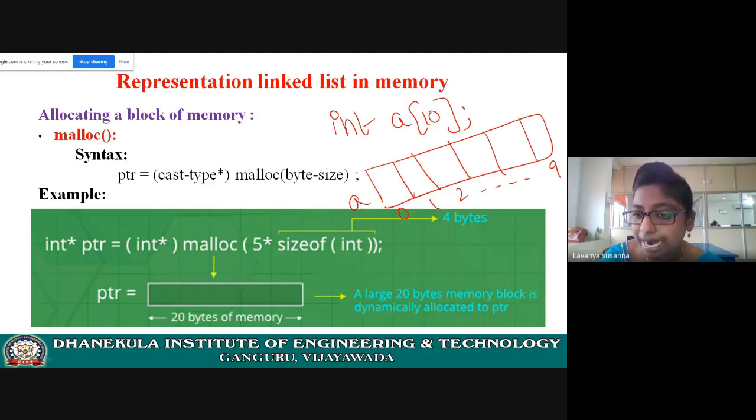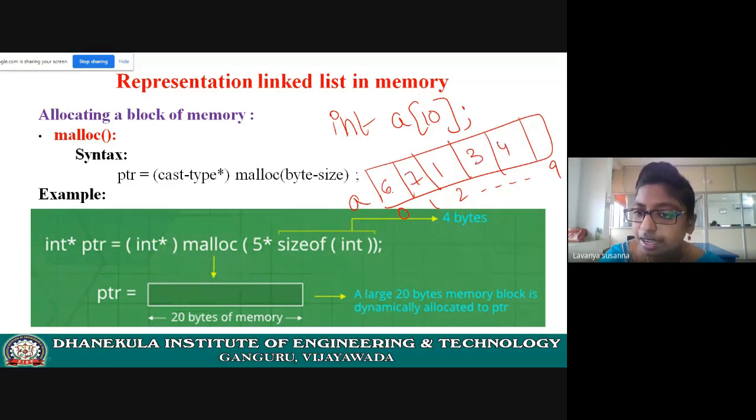At compile time only. Is my voice audible, students? Yes, ma'am. Okay, see here. You have declared an array variable. Size is 10, so continuous 10 locations are allocated. During compile time only, memory will be allocated for this array. Now see here, you are assigning only five values.